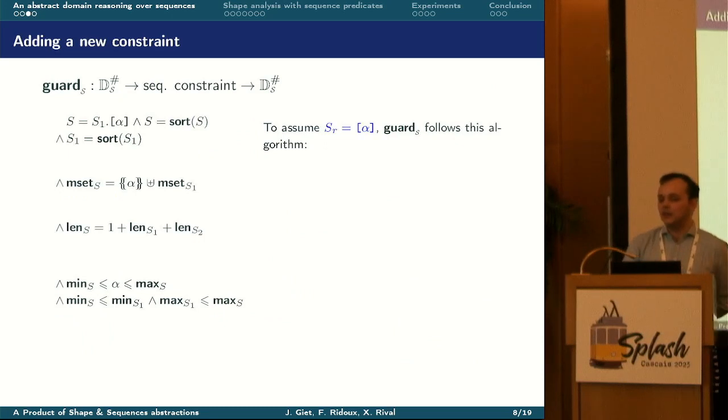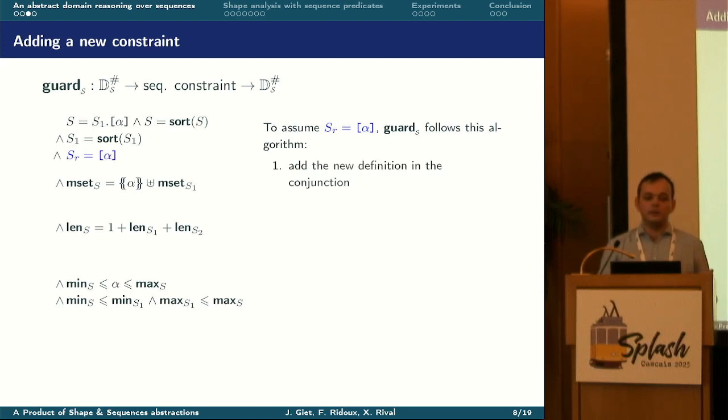Now let's describe the main operator of the sequence domain. The guard operator refines an abstract value by adding a novel constraint. Here, let's take the example of assuming the constraint SR equals alpha, that is to say SR is a sequence with only one element, the numerical variable alpha, in the abstract value described on the left.